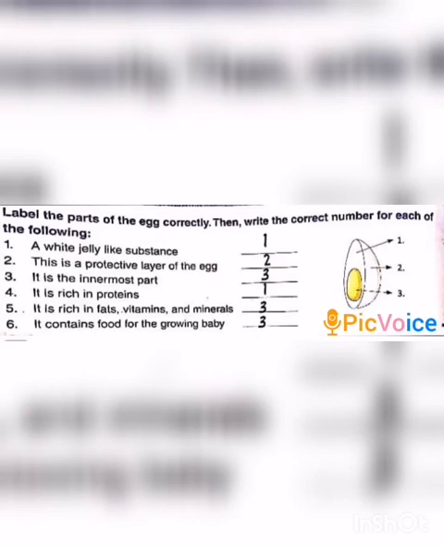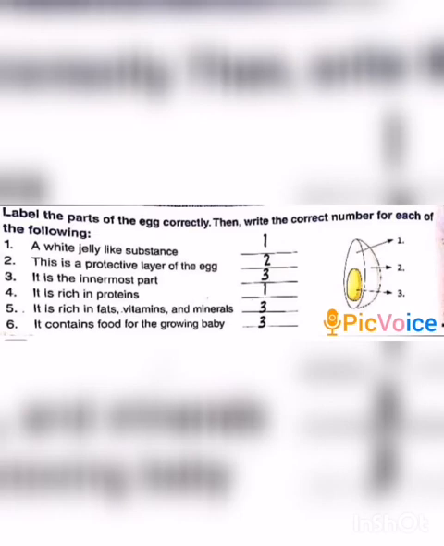Now let us see the fill-ups. A white jelly-like substance is albumin. So you write 1. The second one, this is a protective layer of the egg. That is eggshell. So you write 2. Then third one, it is the innermost part. The innermost part of the egg is yolk. So the answer is 3.